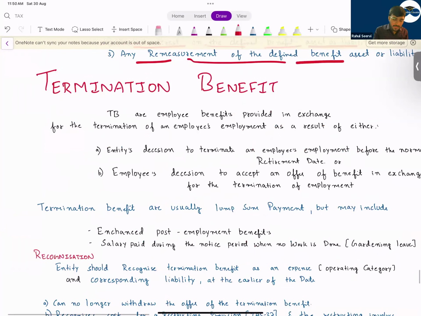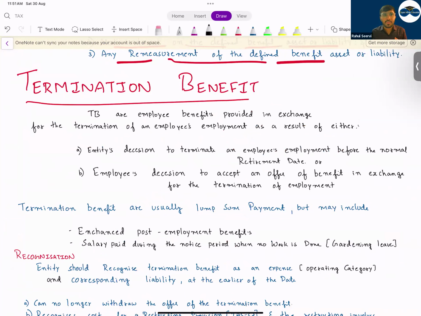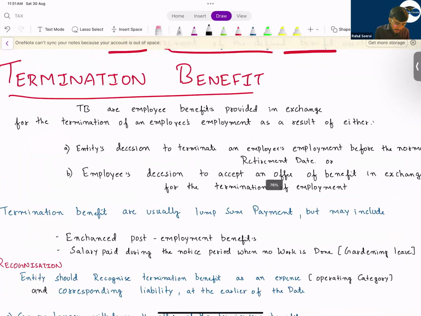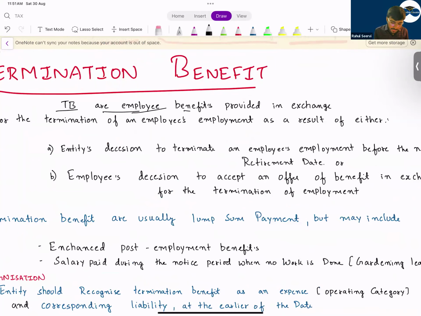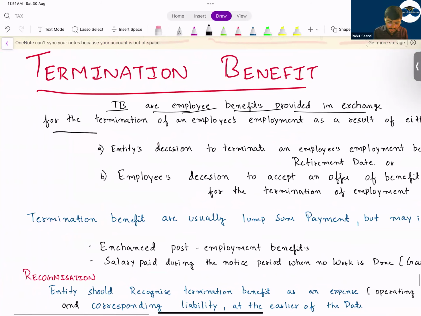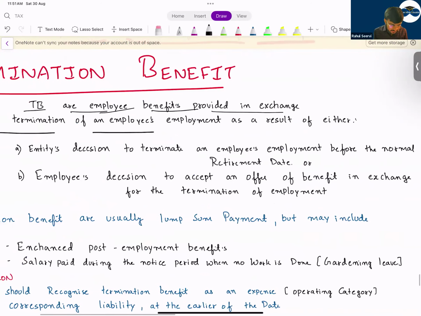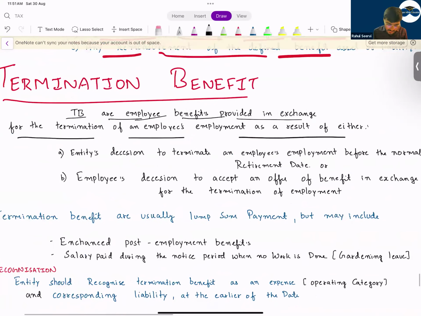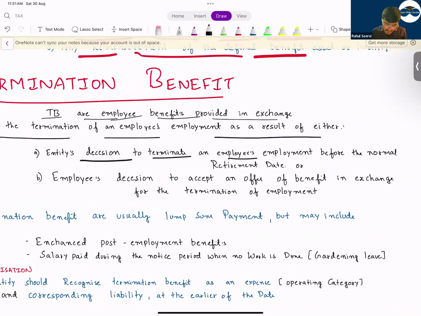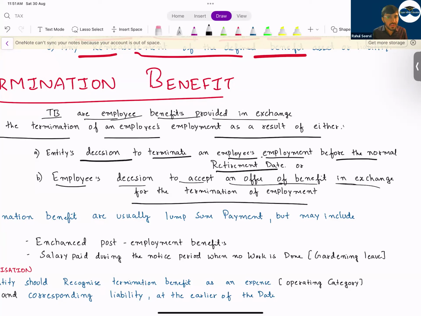Termination benefit means when the employees are terminated, the company pays some amount that should be recorded as an expense. Termination benefits are employee benefits provided in exchange for the termination of an employee's employment as a result of either the entity's decision to terminate an employee's employment before the normal retirement date, that means before the retirement, the entity is deciding that, okay, we do not require this employee, we'll ask him to resign. Then the other, the employee's decision to accept an offer of benefit in exchange for the termination of the employment.